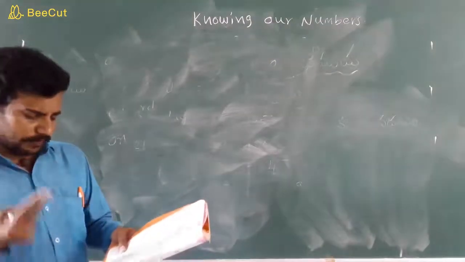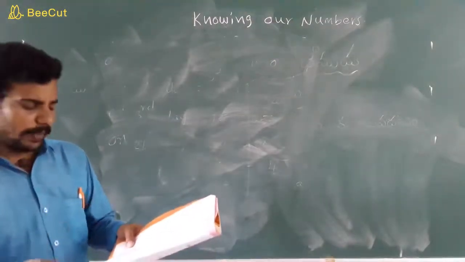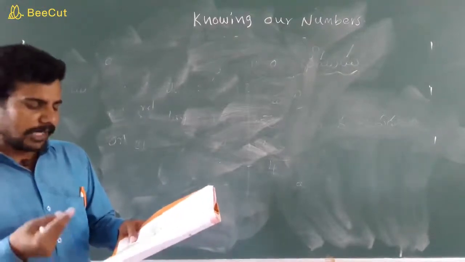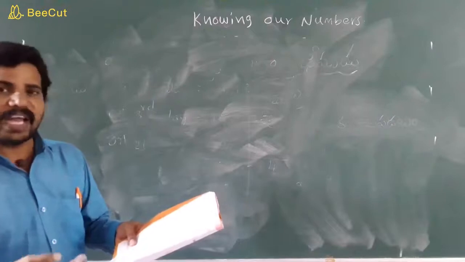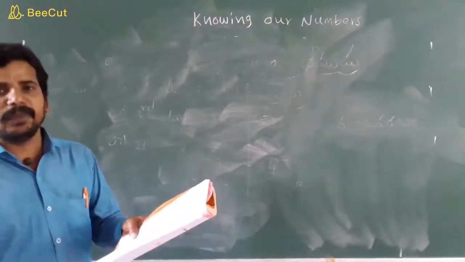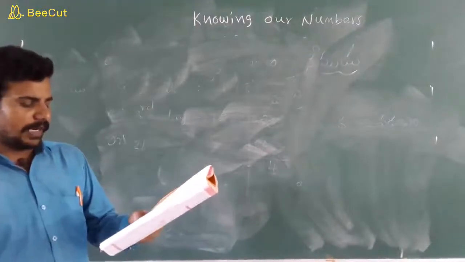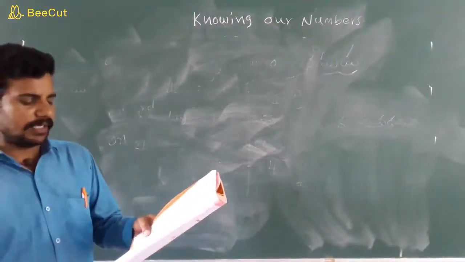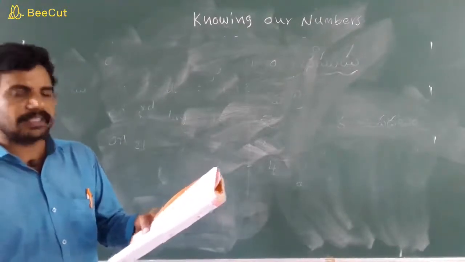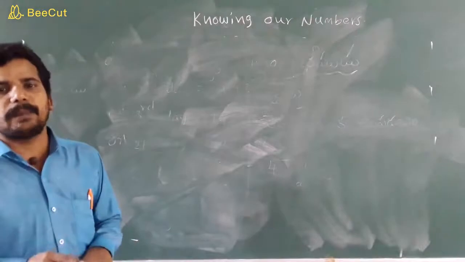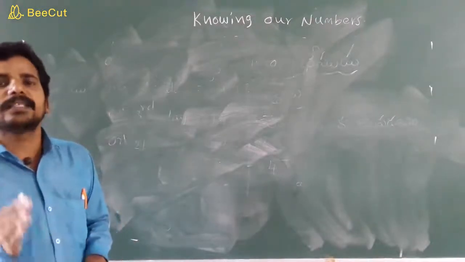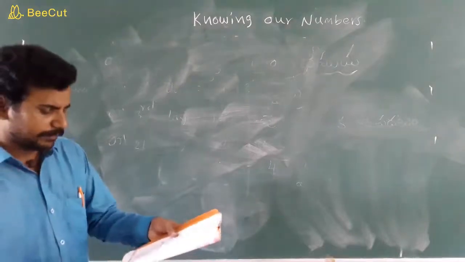Two members are participating in the Lok Sabha elections. Elected candidate means winner. The winner candidate got 5,87,500 votes, and defeated means the loser candidate got 3,52,768. By how many votes did the winner win the election? That means do subtraction: bigger number minus smaller number.